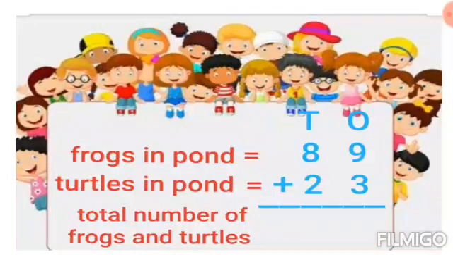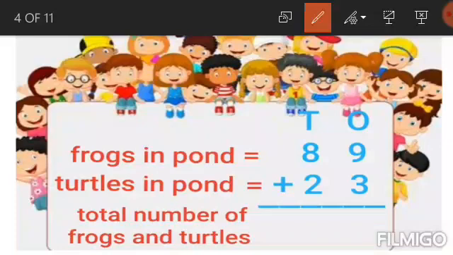The statement is frogs in pond and turtles in pond. Frogs in pond is equal to 89 and turtles in pond is equal to 23. So you better know, we have to add first of all the digits at ones place. So we will add 9 and 3. We get 12. So we will write 2 under ones place and 1 as a carry under tens place.